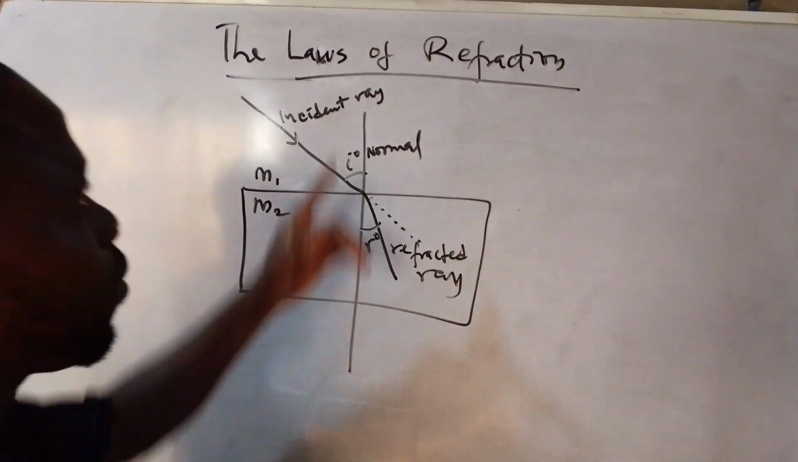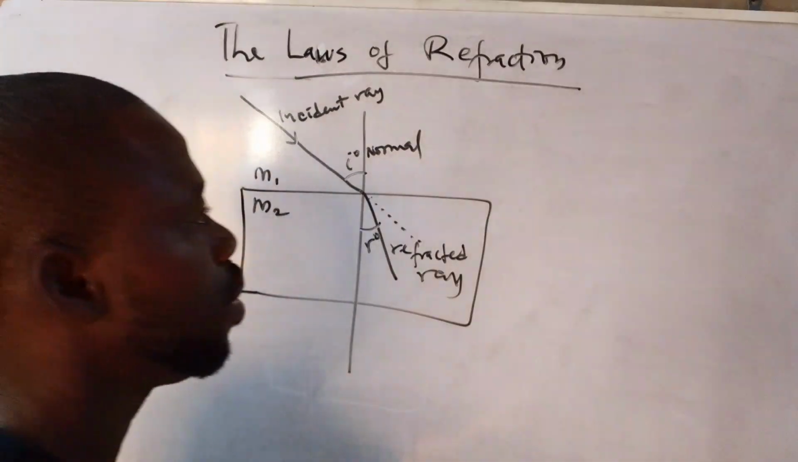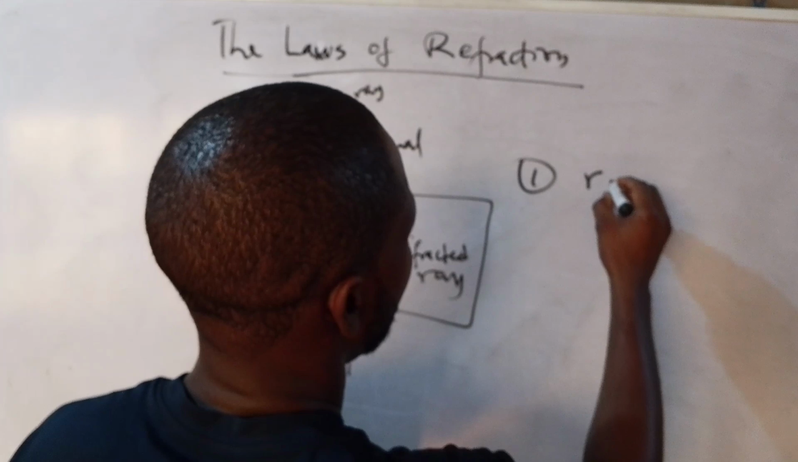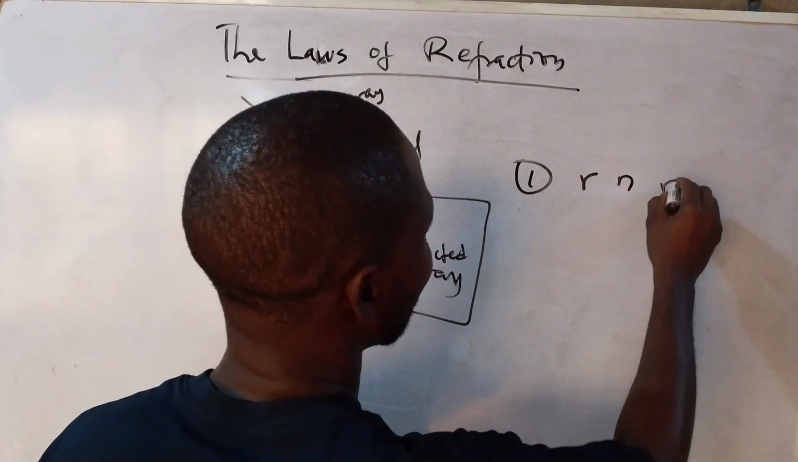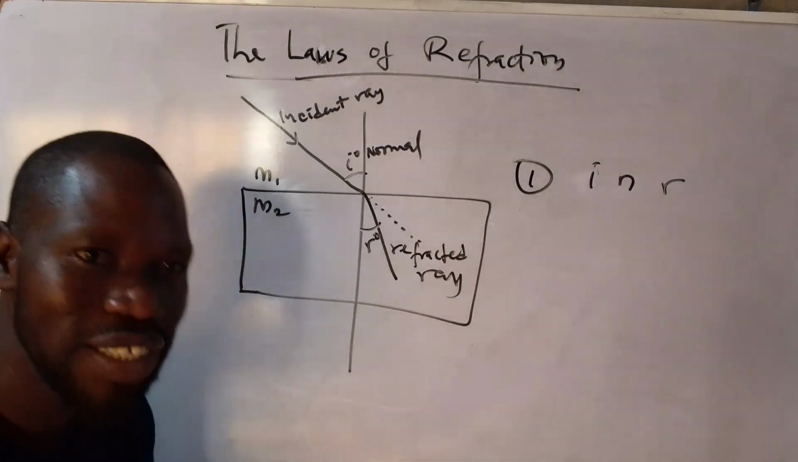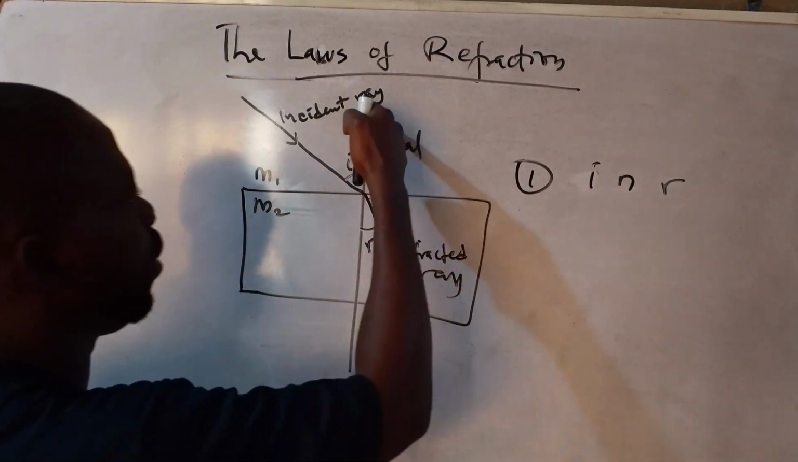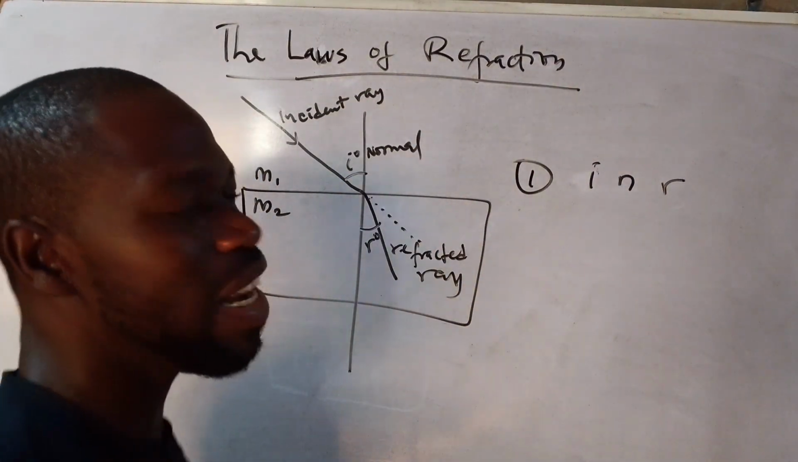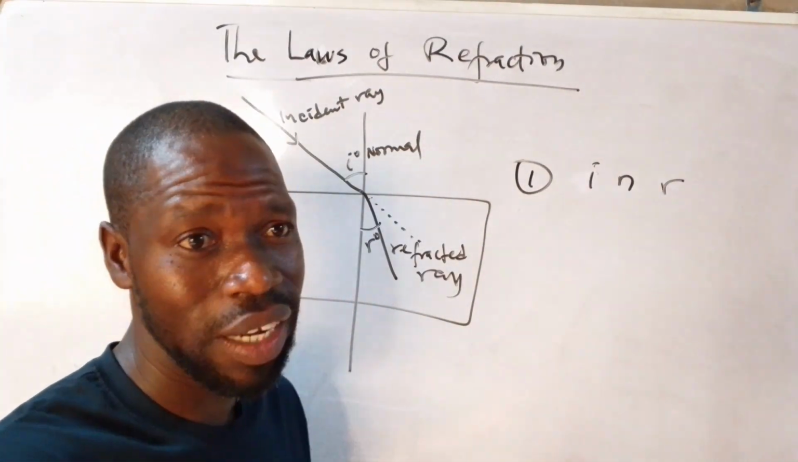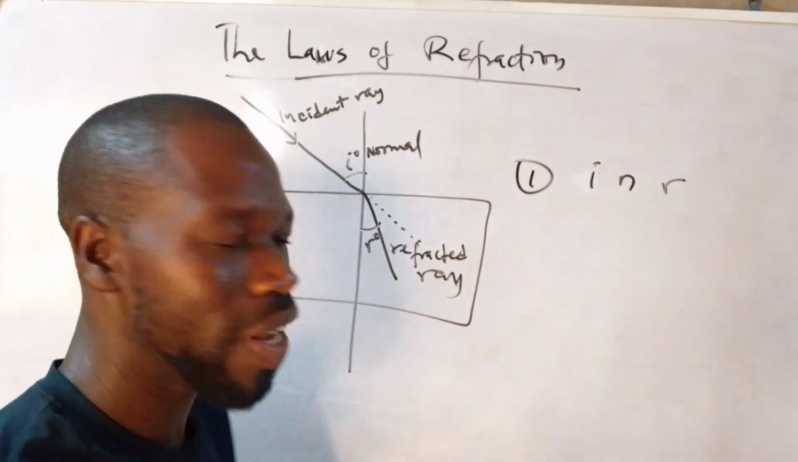All right, so let's go straight to the law of refraction. The law of refraction states that there are two laws. The first law is that the incident ray, the normal, and the refracted ray at the point of incidence all lie on the same plane. That almost sounds like the same thing as the first law of reflection: incident ray, normal, and reflected ray. You can check my class on reflection.